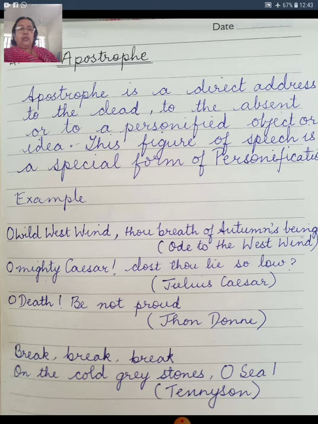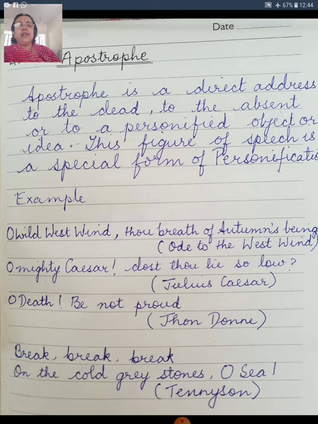I have taken out the examples. For example, "O wild west wind." So the poet is addressing whom? The wild west wind. West wind is not a human being, but here the poet Percy Bysshe Shelley, in his ode to the west wind, addresses the west wind, "Thou breath of autumn's being."